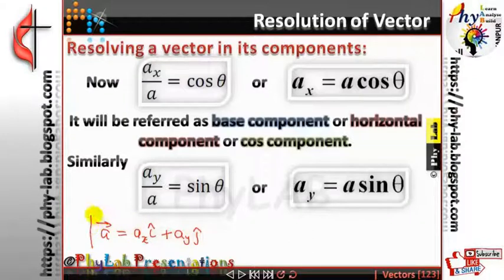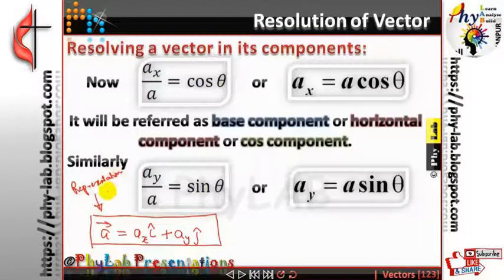So a vector in component form is represented as A vector is equal to AX i cap plus AY j cap. This is the representation of a vector in component form. Is that clear?